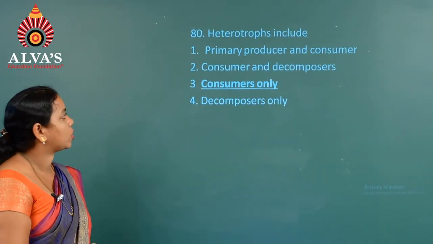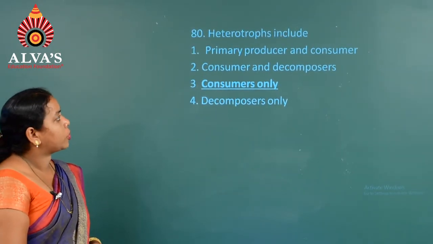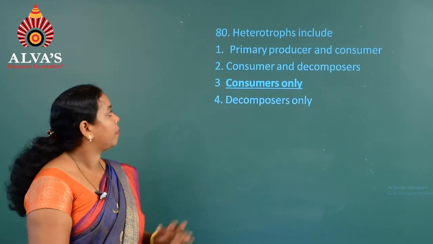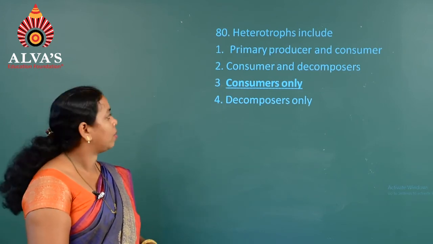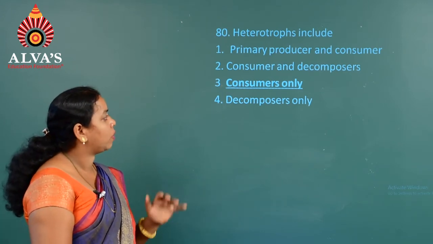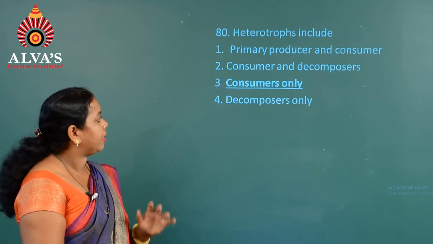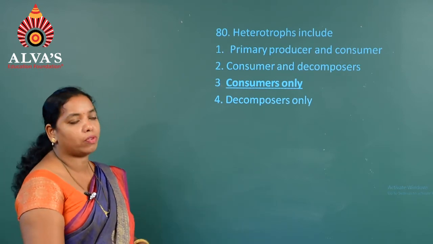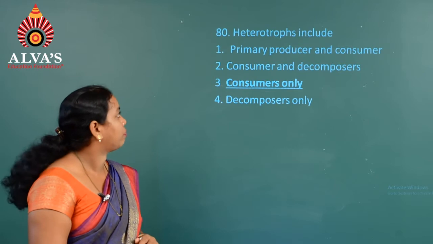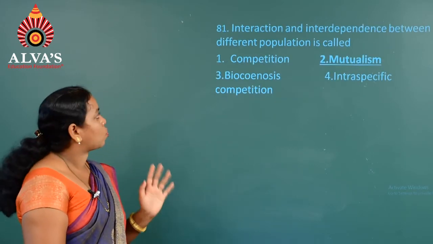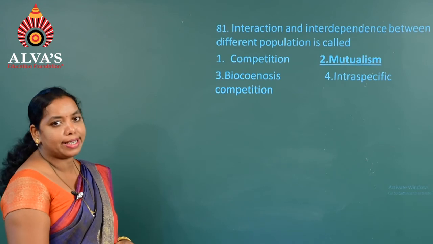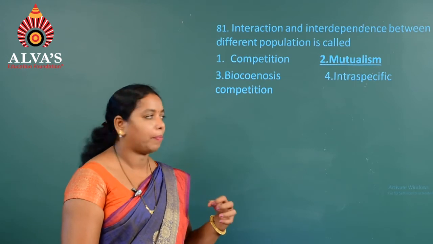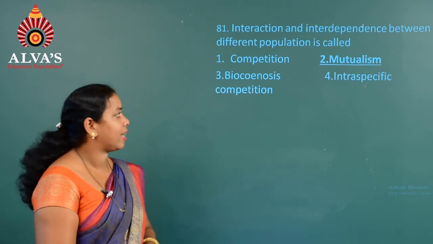Now to the next question, question number 80. Heterotrophs include: the first one, primary producer and consumer; second, consumer and decomposer; third, consumers only; fourth, decomposers only. So here consumers only is the answer, because heterotrophs means they have only consumers. So option 3 is the right answer for question number 80. Moving on to the next question, 81. Interaction and interdependence between different populations is called. Interaction and interdependence means it is mutualism. That is the second option.